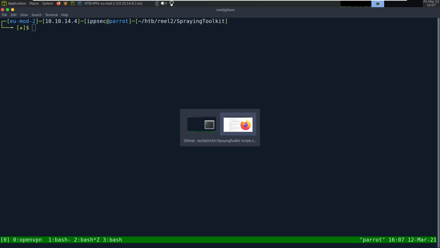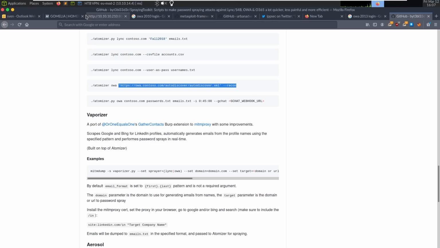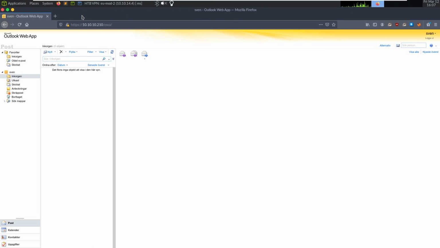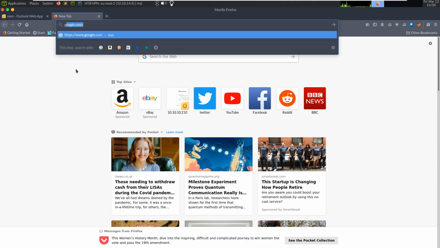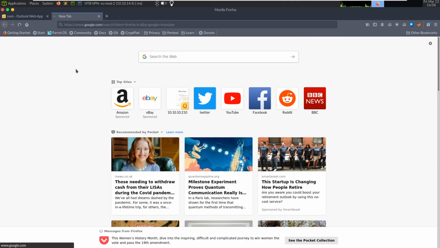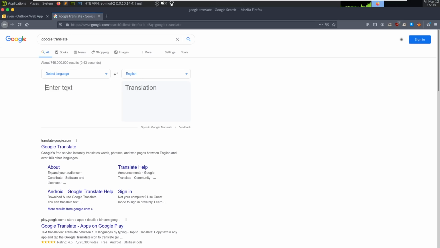So with access to OWA, we can do the next step. So let's close all these windows, and we can see OWA. Is that German? Or I don't know what language that says. Google Translate, and I'm going to specify Welsh.